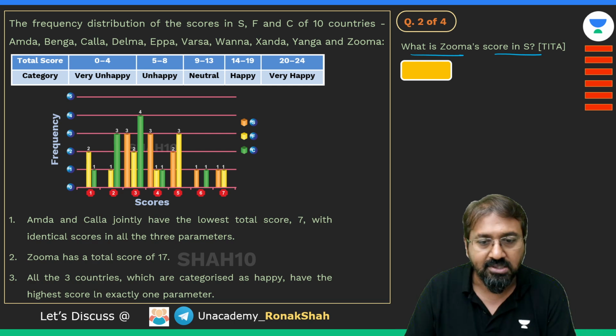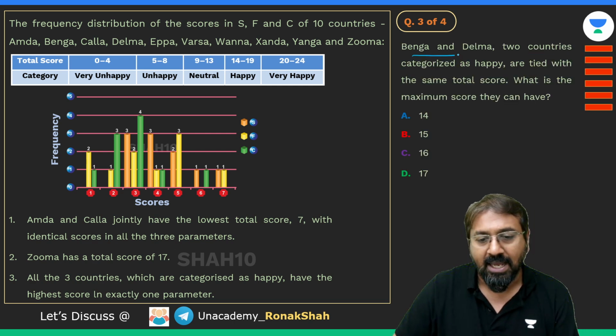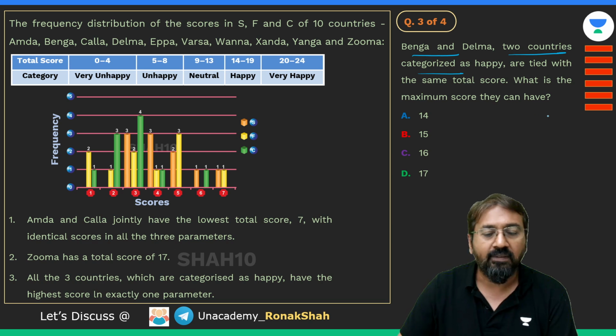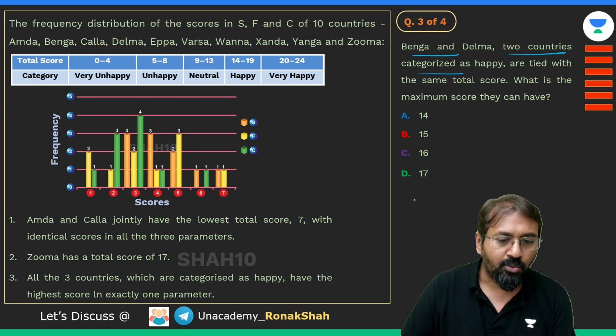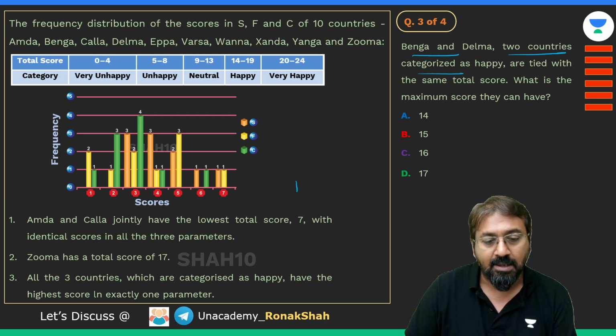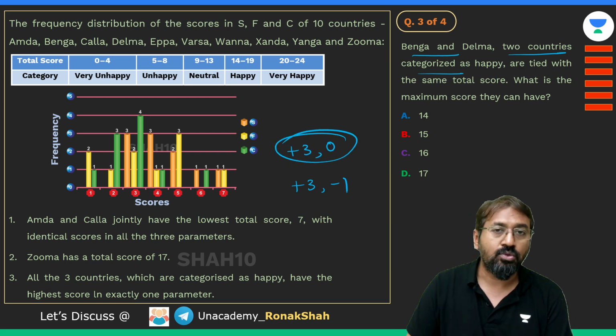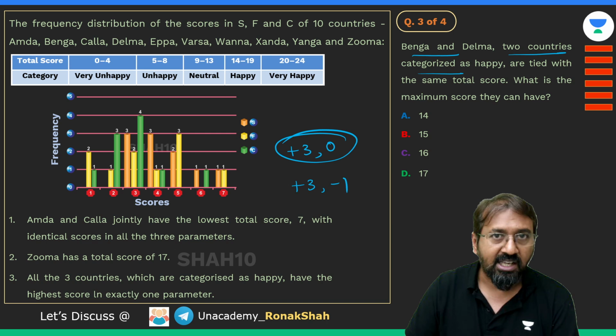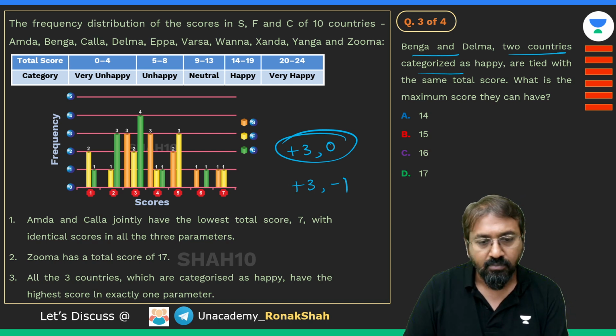That's another strategy. So the third question is, Benga and Delma, two countries categorized as happy, are tied with the same total score. What is the maximum score they can have? Very interesting question. It's an MCQ question. For the MCQ question in CAT exam, the marking scheme is +3, -1. For theta question, the marking scheme is +3, 0. That means there is no negative marking for theta questions. Even if it goes wrong, you will not be penalized with negative marks, right?